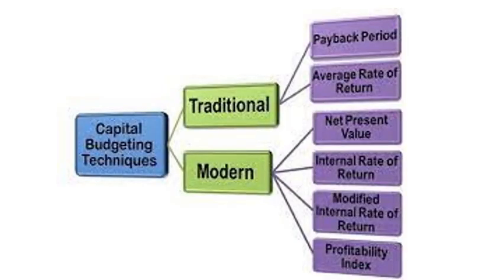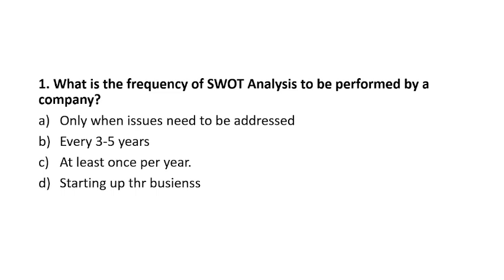In traditional methods will come payback and average rate of return, and in modern methods will come NPV, IRR, modified internal rate of return, and profitability index. What is the frequency of SWOT analysis to be performed by a company? Only when issues are to be addressed, every 3 to 5 years, at least once per year, and starting up the business.